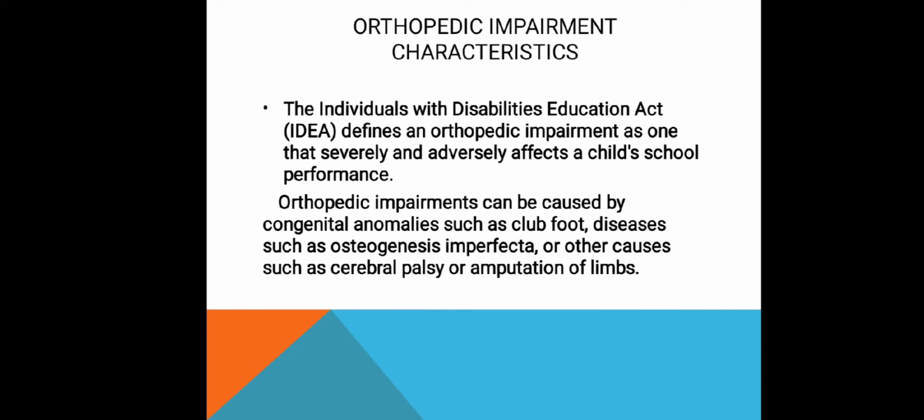Although IDEA groups orthopedic impairments together, children with disabilities can actually have an orthopedic impairment or a neuromotor impairment. Orthopedic impairment involves bones, joints, limbs, and muscles. Neuromotor impairment involves the central nervous system, the brain, and the spinal cord.